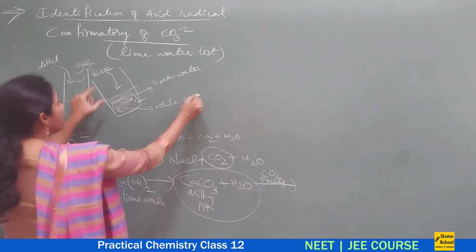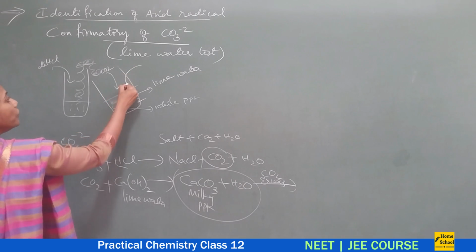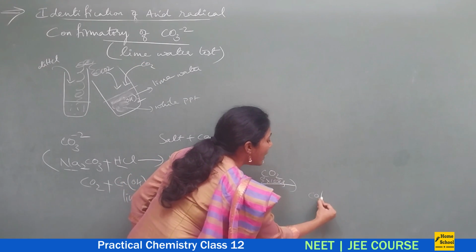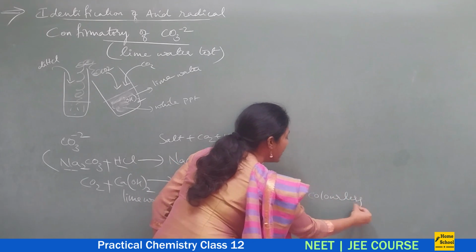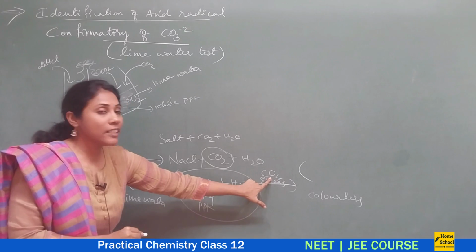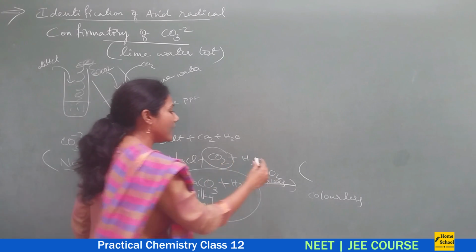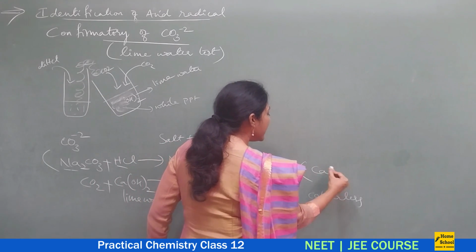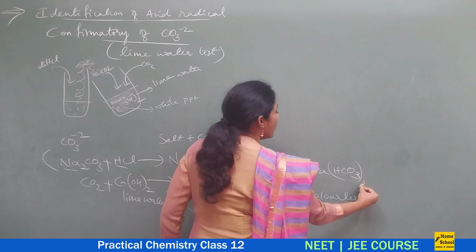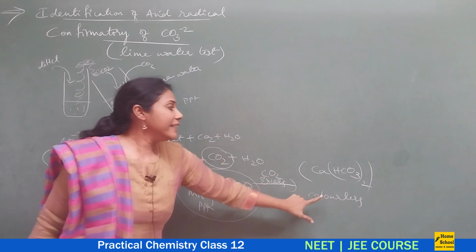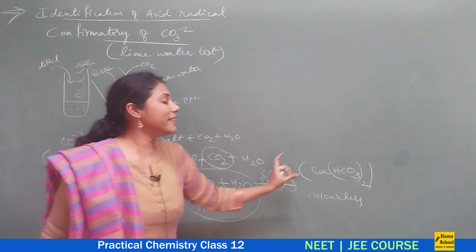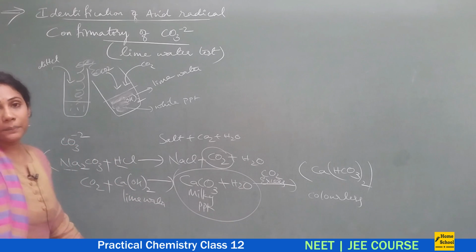You had a white precipitate, and when you pass excess carbon dioxide, it becomes a colorless solution again, because the calcium carbonate, on passing more carbon dioxide, gets converted into calcium bicarbonate. This calcium bicarbonate is a colorless solution. This whole thing is the confirmatory test for carbonate ion.